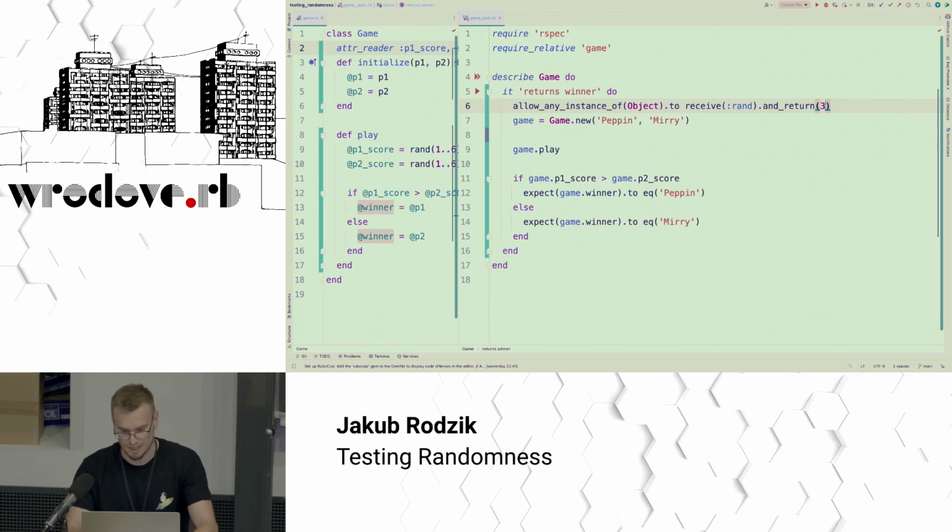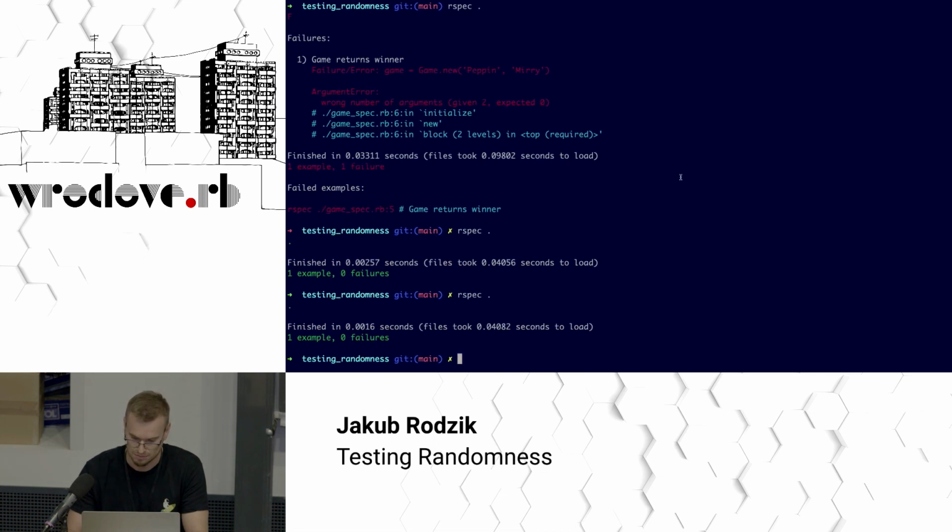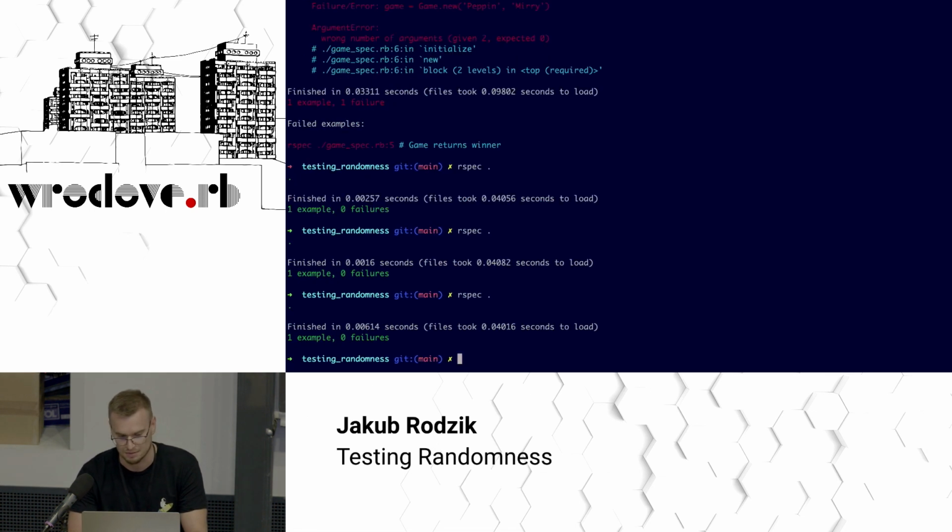We actually want to update it a bit, right? 3, then 1, meaning that the first time we call rand, it returns 3, the second time it returns 1. And this means that we should be able to get rid of those. But to make sure that we didn't break anything, let's run tests.